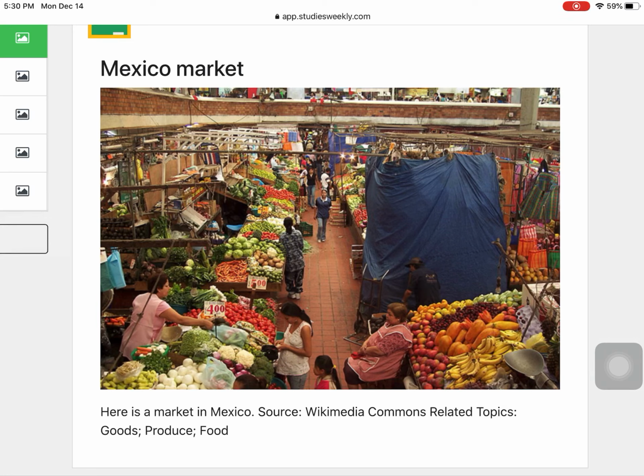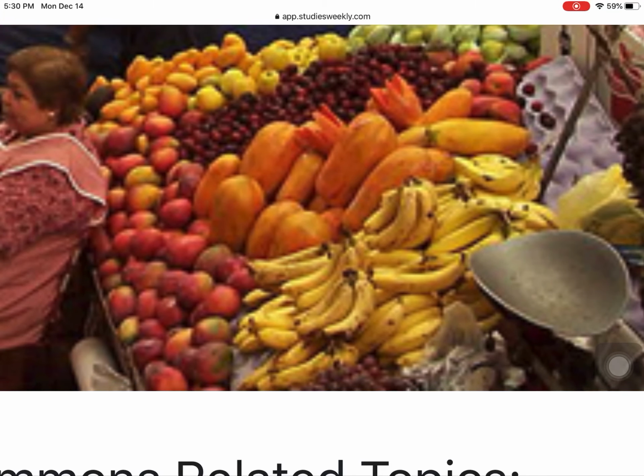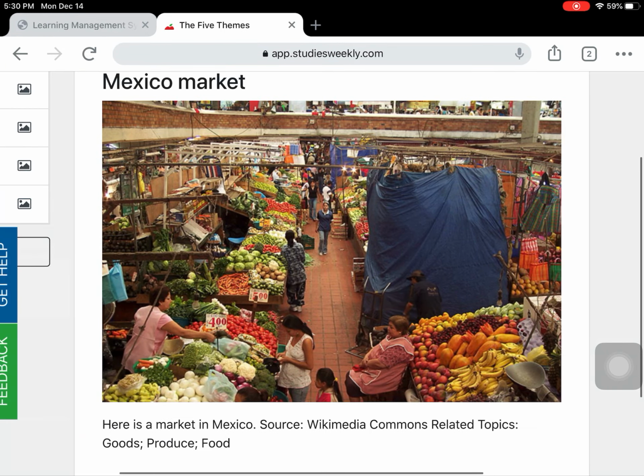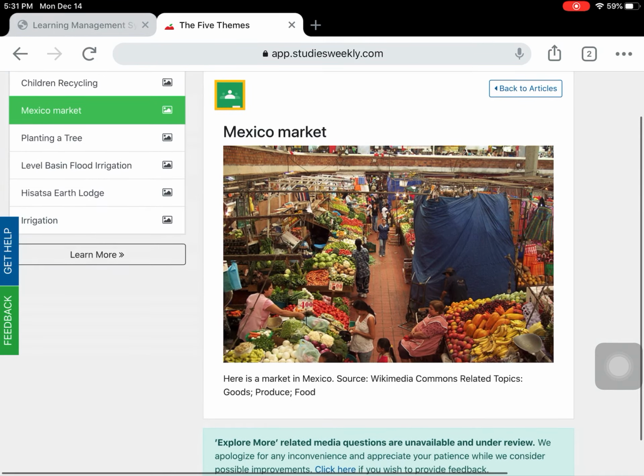I see a lot of resources in this market that have been taken from the environment. Can you point out any? Well, there's a lot of fruits and vegetables in this photo that I don't know what they are, but there are a few that I can recognize. If I zoom in here, I see some bananas right here at the bottom of the screen. Those were taken from the environment, and now they are placed in a market, and of course we know food helps us survive. It's one of our needs. So the people from this market decided to live in this area where they could go and harvest food in order to help them survive.